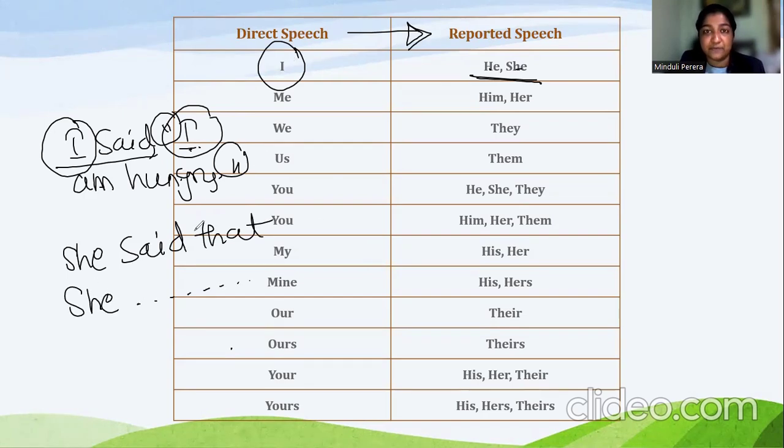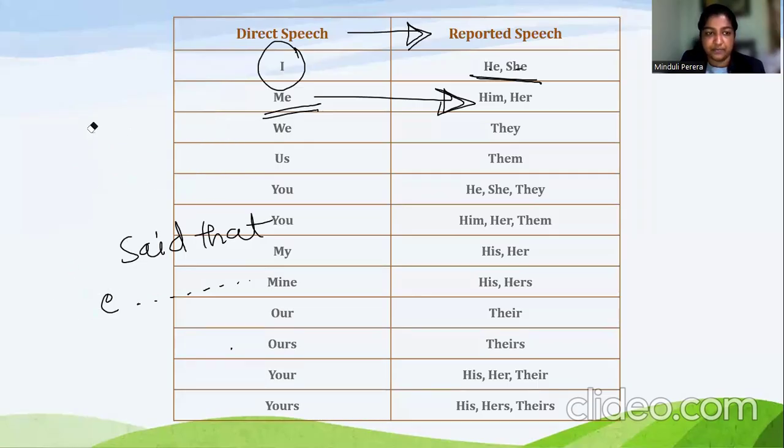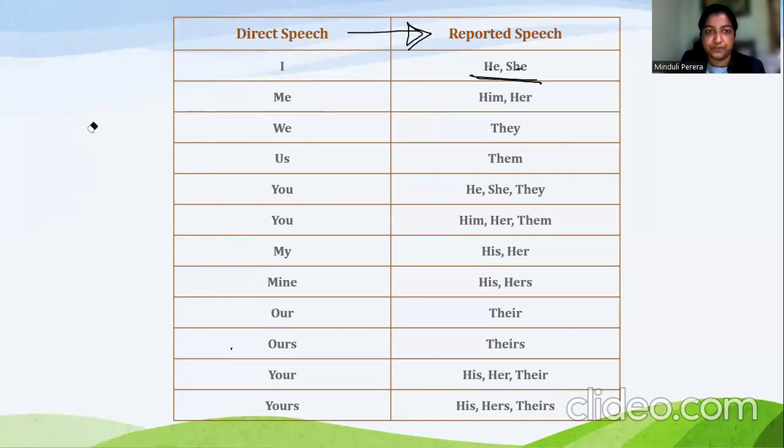So here we are discussing the first change we have to do, which is changing the pronouns. We have to change the pronoun I into the appropriate pronoun, he or she. And likewise, if we find the pronoun me in a direct speech sentence, we have to convert it to him or her when we are writing it in reported speech. So in this table, you can find how such pronouns can be changed. So that is the first change we have to do.